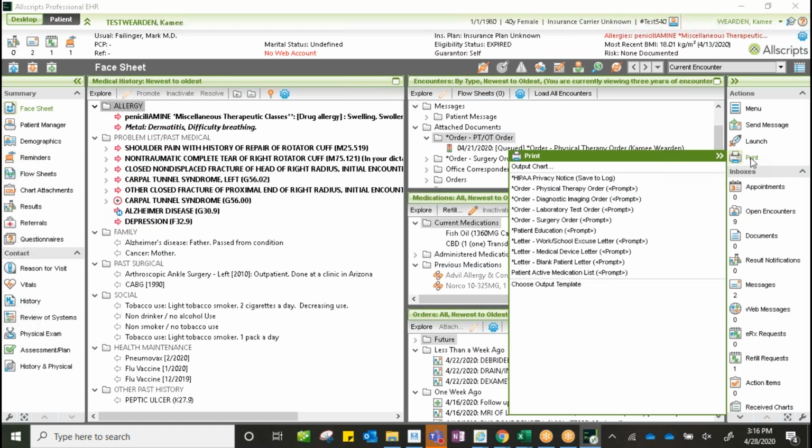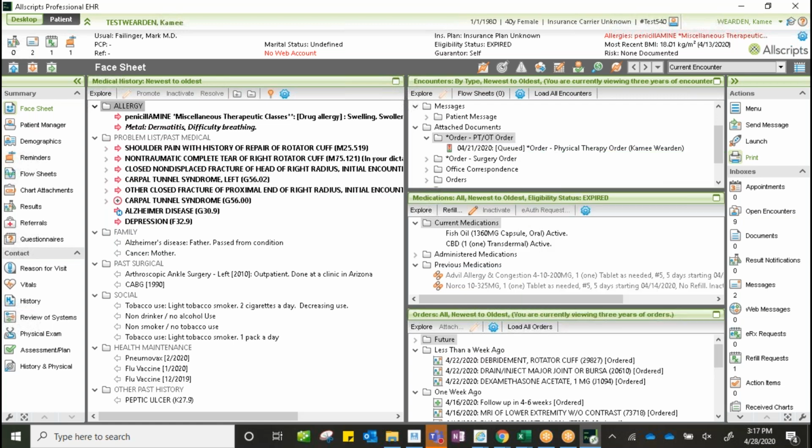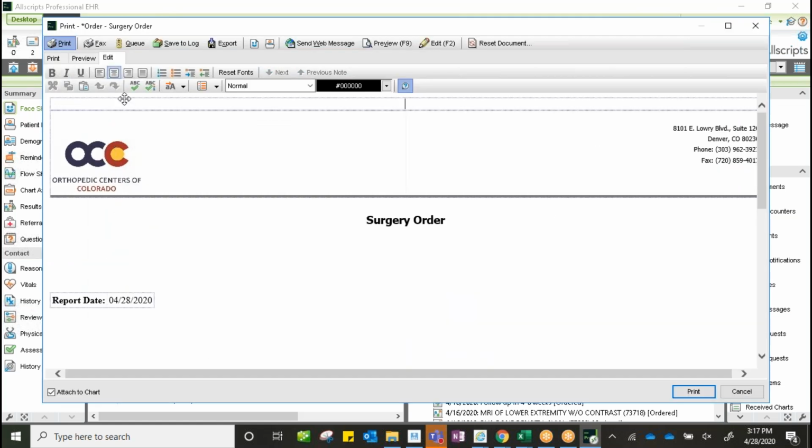If we go back to our prints, we have our diagnostic imaging orders. Again, that's for any of our imaging orders that we're sending to OCC imaging, or if we were to need to send it outside of OCC imaging, we could do that through this and create that on demand. Same thing for our lab tests. We have our surgery order form. We talked about this as we populated this in our print packs.